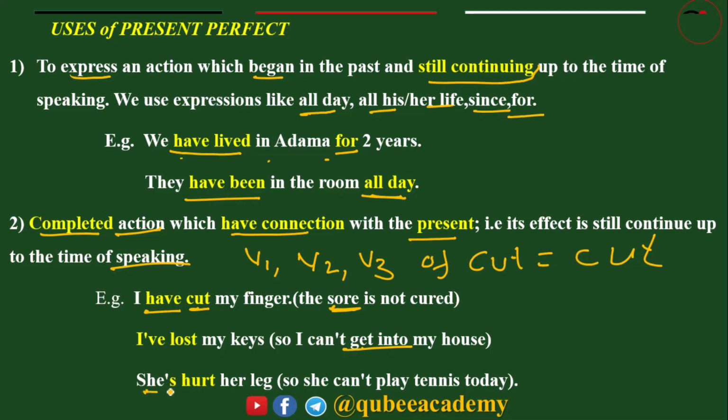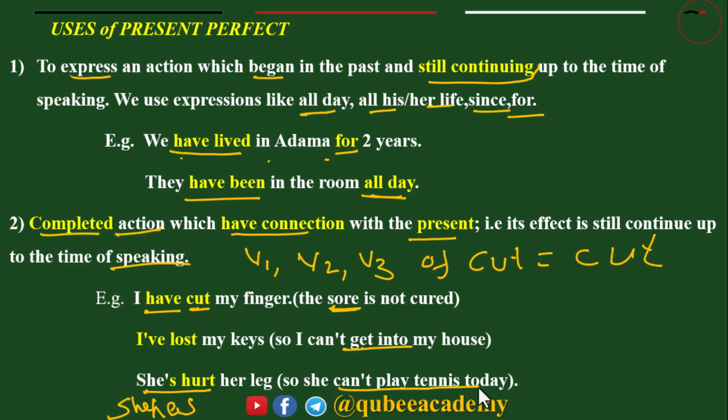This, she has hurt, is also the same. Verb 1, verb 2, and verb 3 for hurt is the same. She has hurt her leg. The effect: she can't play tennis today.